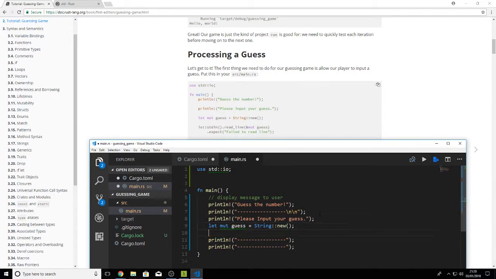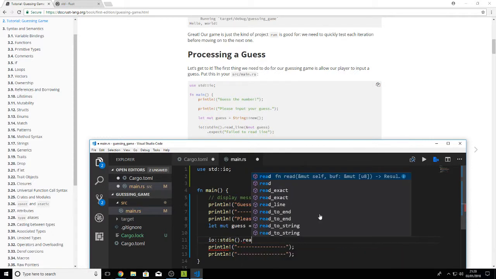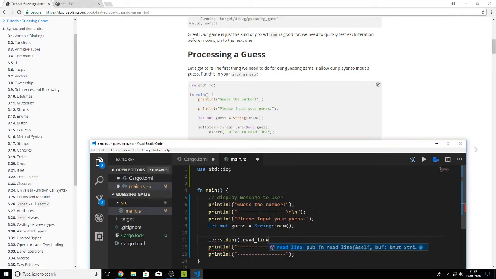Okay, it's an unused variable, but we'll use this. io stdin dot read_line, and we're going to read it into a mutable reference of guess.